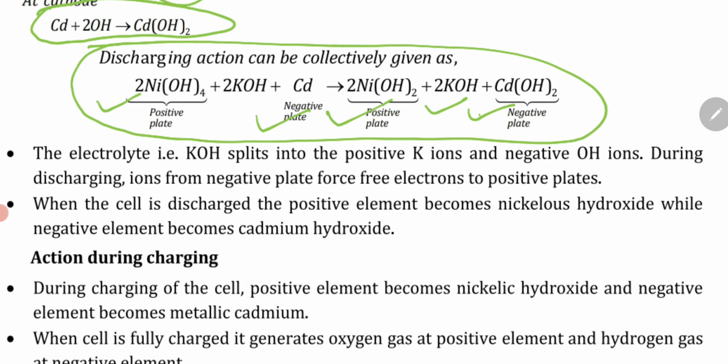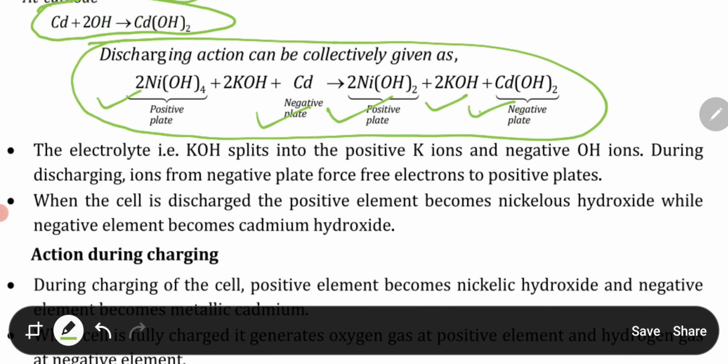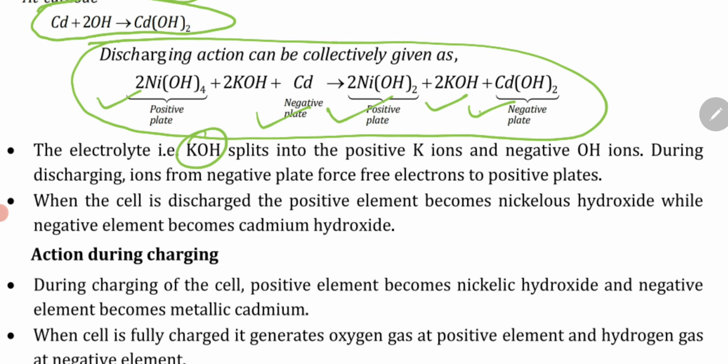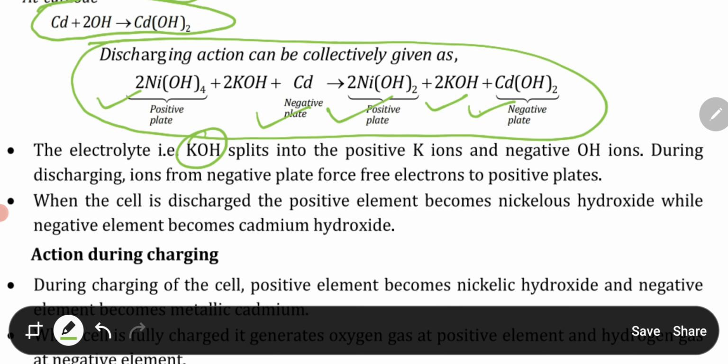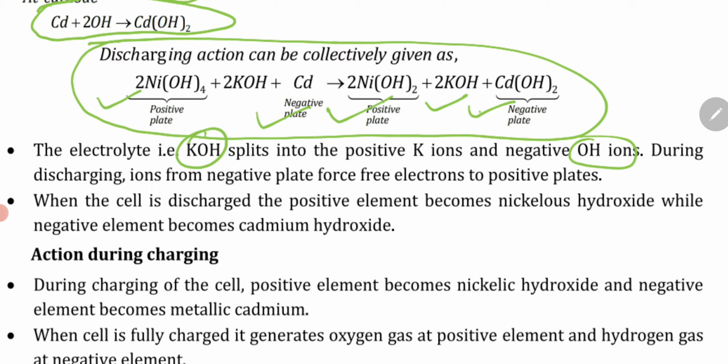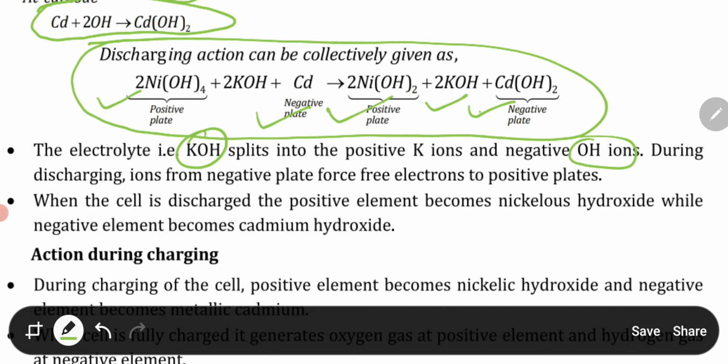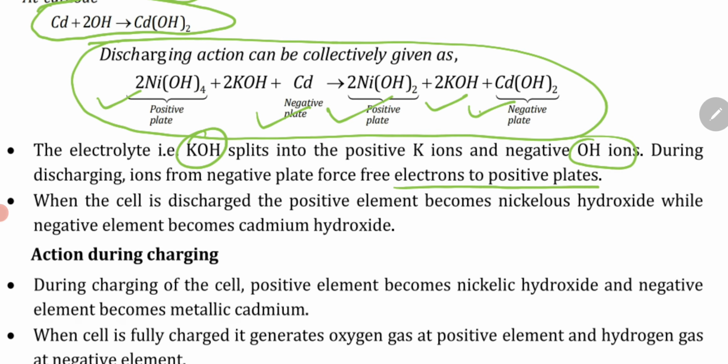The electrolyte, potassium hydroxide, splits into positive K ions and negative OH ions during discharging. The OH ions from the negative plate force free electrons to the positive plates.